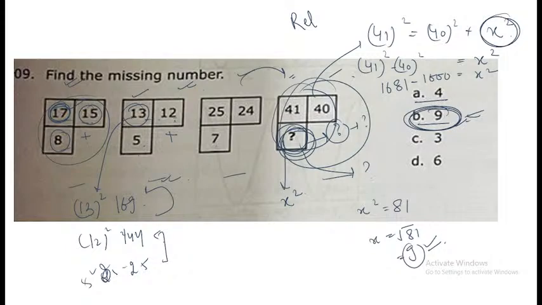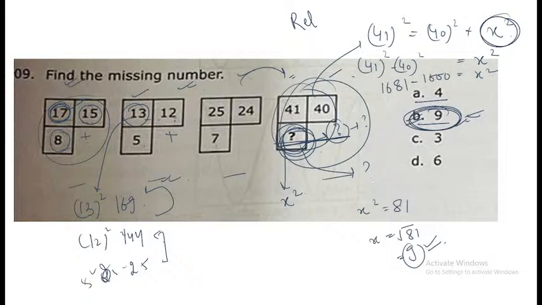If you remember the Pythagoras triplets, you need not do this complete calculation. You can easily, within 30 seconds, mark the answer as option number B. So only 2 of you got the answer correct. I hope the concept is clear to you.